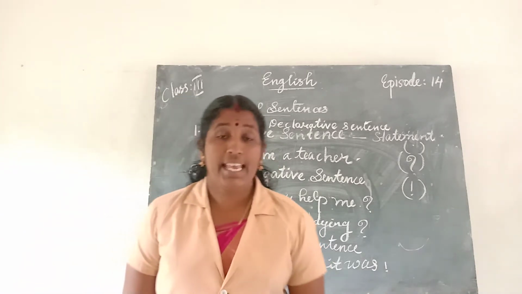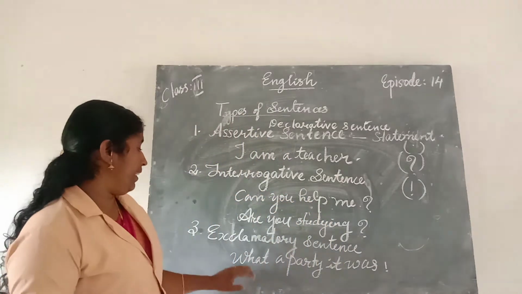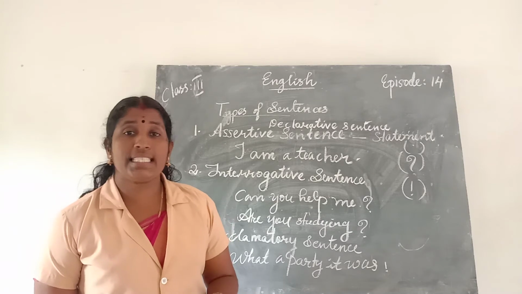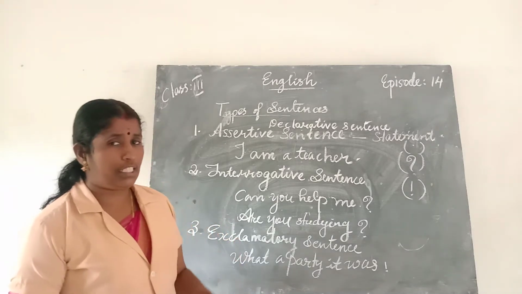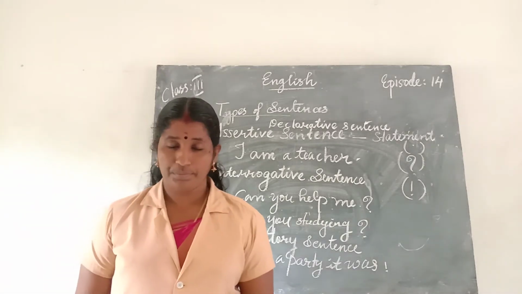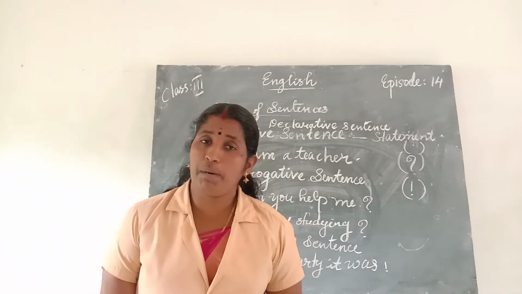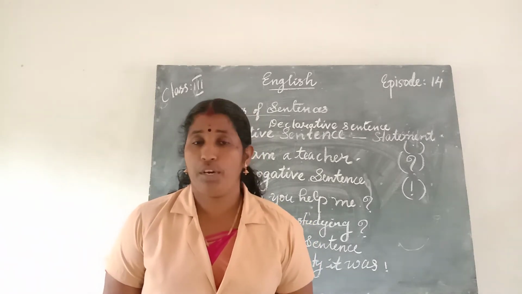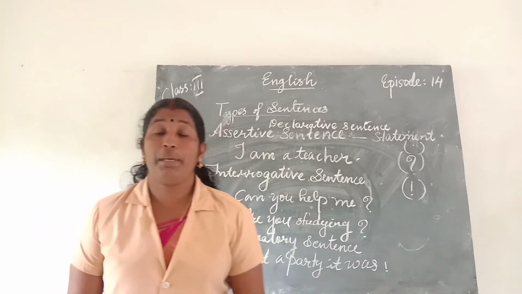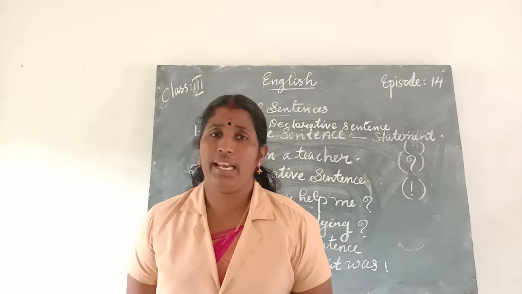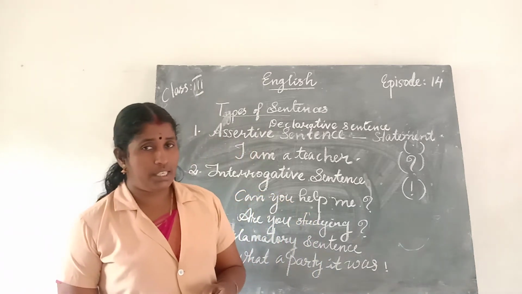Okay. Then the third category is exclamatory sentence. What is an exclamatory sentence? An exclamatory sentence is used to express our strong feelings or emotions.